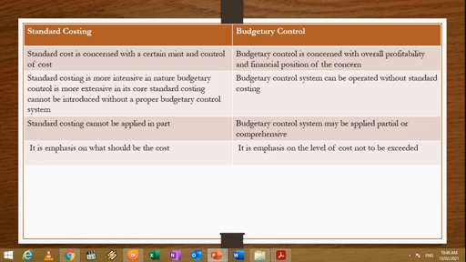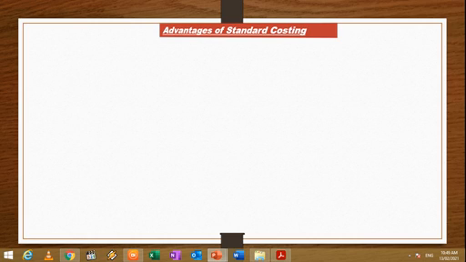And the last point for the difference between the standard costing and the budgetary control is, the standard costing gives more emphasis on what should be the cost, whereas budgetary control gives emphasis on the level of cost not to be exceeded. It means your cost should not exceed this particular level. That is the basic idea in the budgetary control. But whereas in standard costing, the more focus is given on how much and what should be the cost of a product.